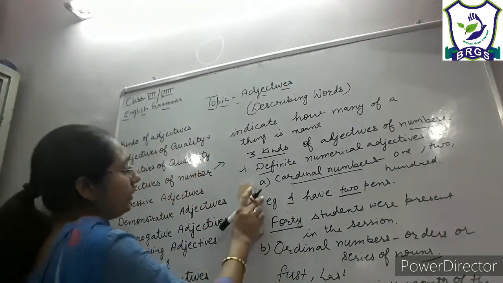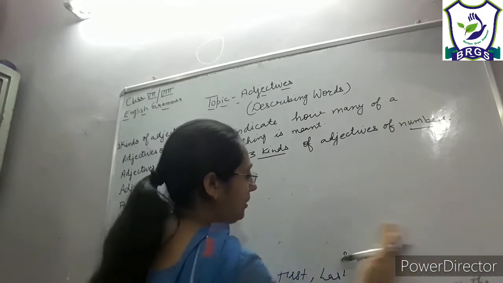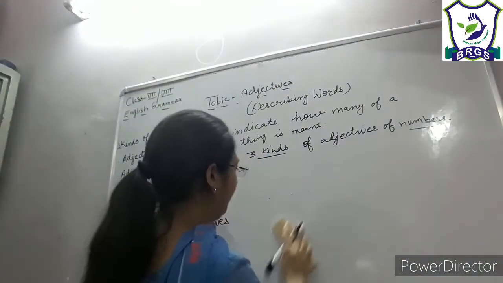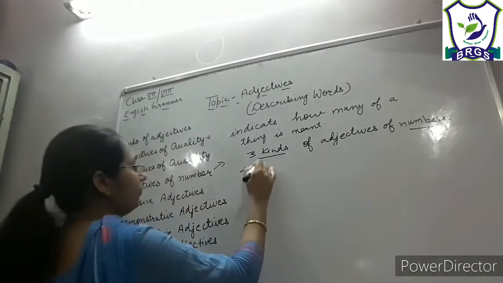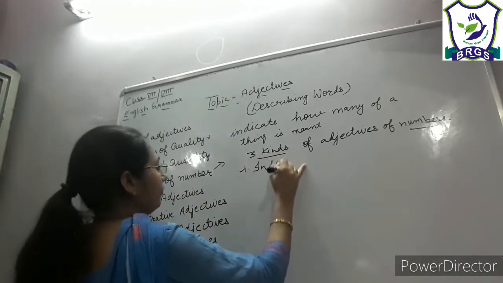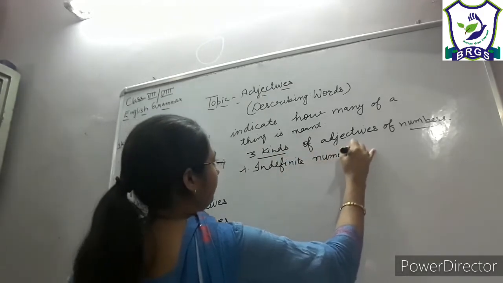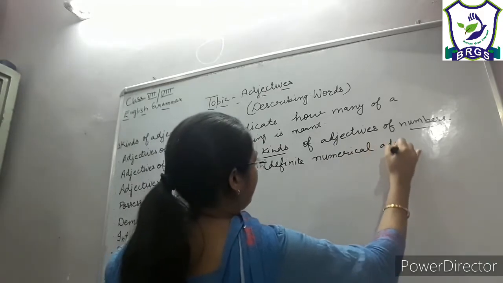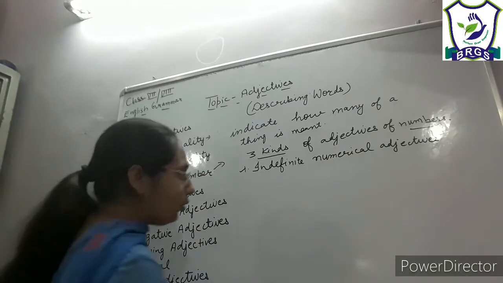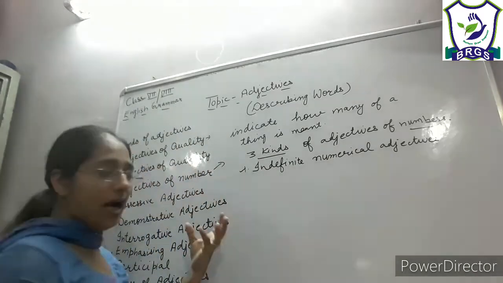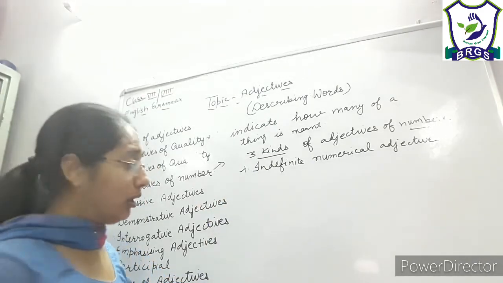Now we will do the second kind of adjectives of numbers, that is indefinite numerical adjectives. Now what are indefinite numerical adjectives? They are used with countable nouns, but they do not give the exact number of the nouns, right?